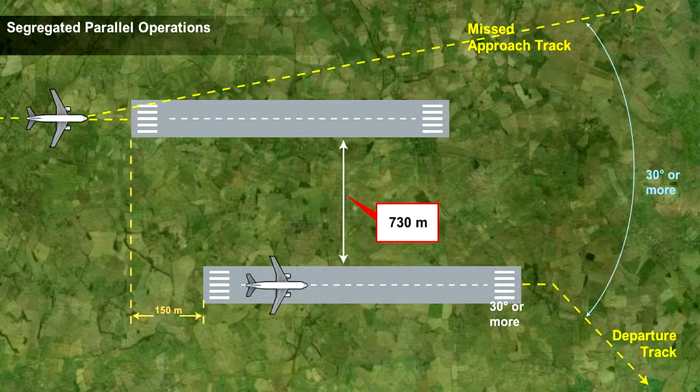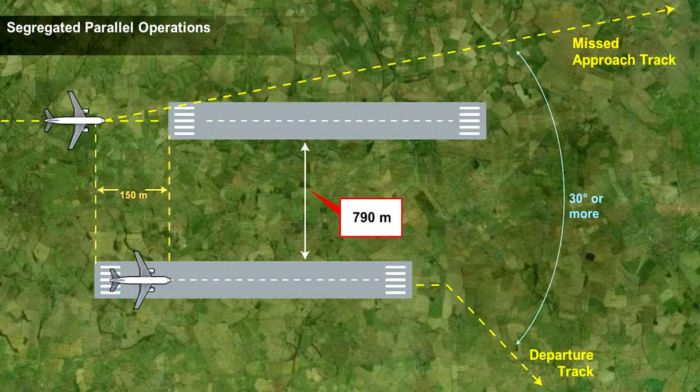This may be reduced by 30 meters for each 150 meters that the arrival runway is staggered towards the approach, subject to a minimum of 300 meters. It should increase by 30 meters for every 150 meters that the runway is staggered away from arriving aircraft. ILS or MLS precision radar or visual approaches may be conducted in segregated parallel operations.